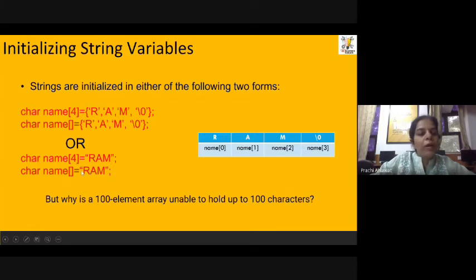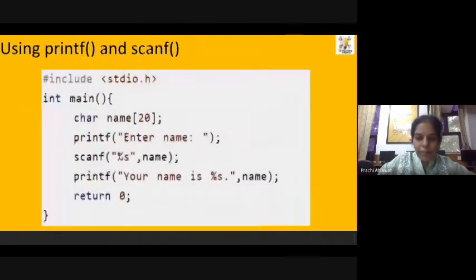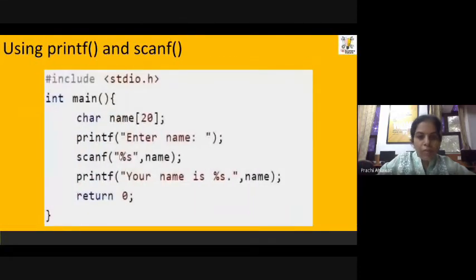You can store them as a sequence of characters, or as single characters separated by commas. Since a string is a collection of characters, you can store it this way and also this way. Here you are explicitly specifying the null character at the end, and here you are not specifying it, so the compiler will add it on your behalf. This is how we can use it. We have already done these programs.